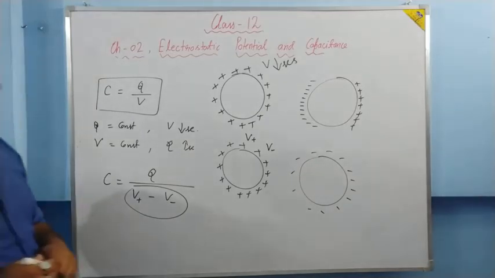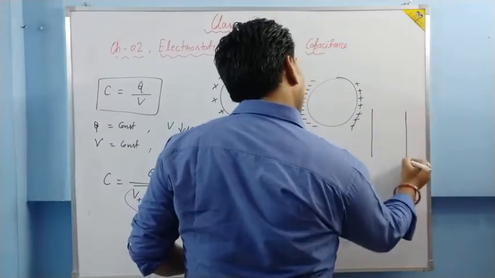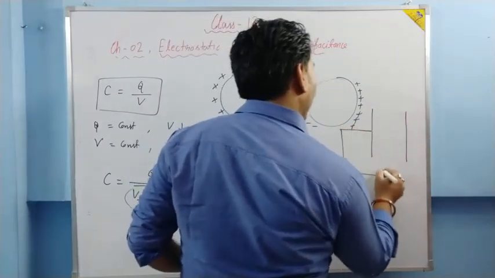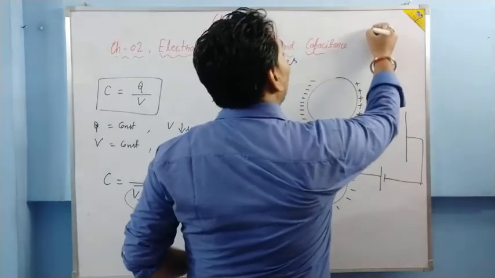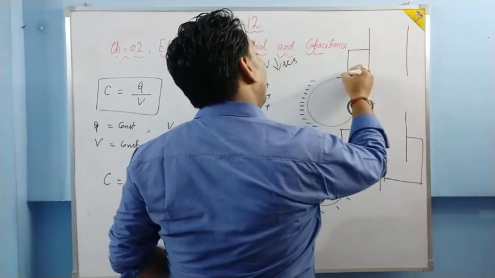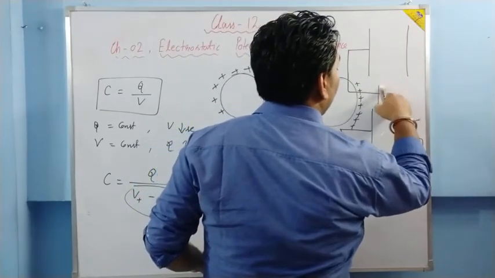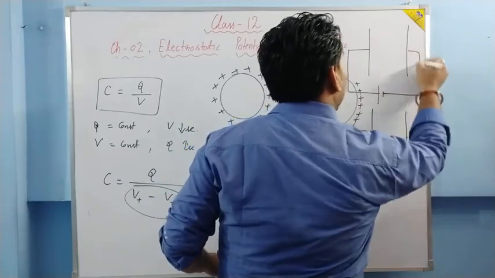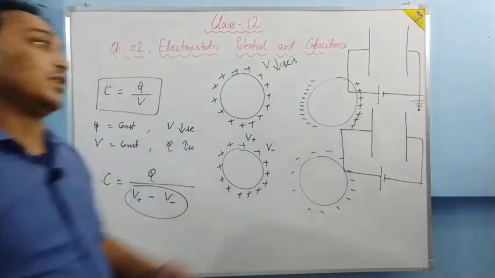What do we do? We use two plates and we connect them by a battery. Either we do this or we do this. One plate of the capacitor is connected to the positive terminal and another plate is connected to earth. We do this.